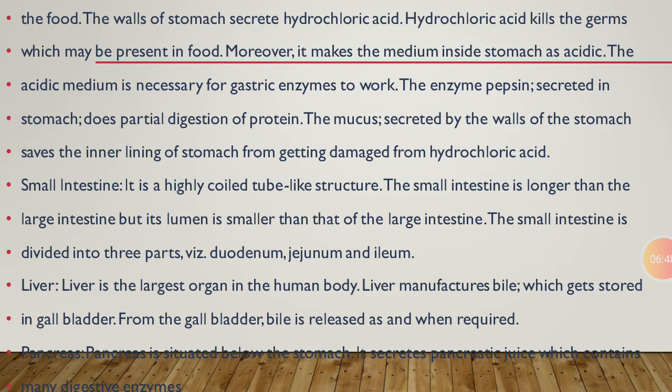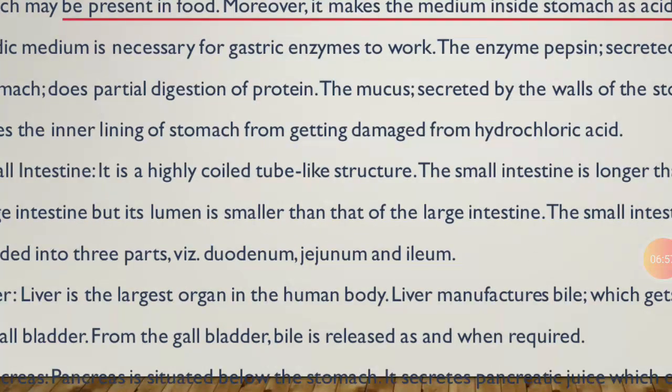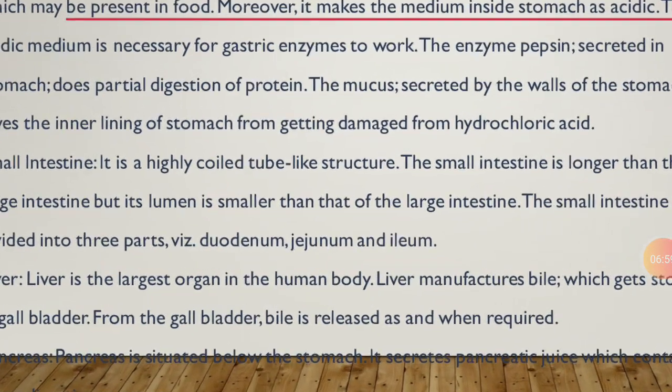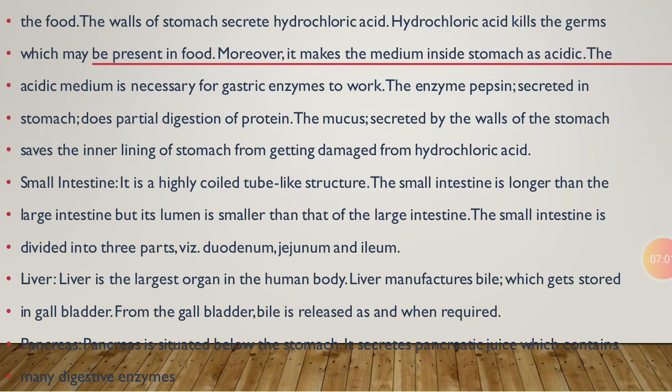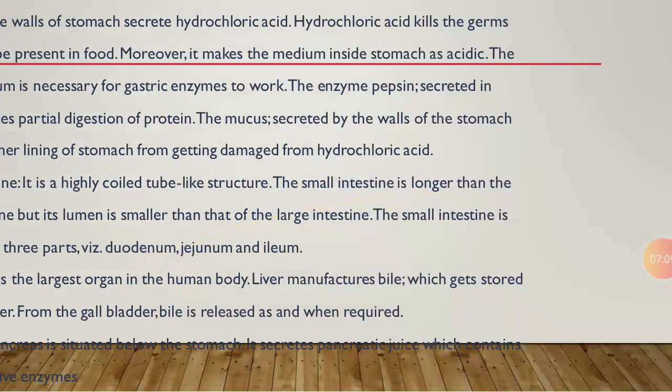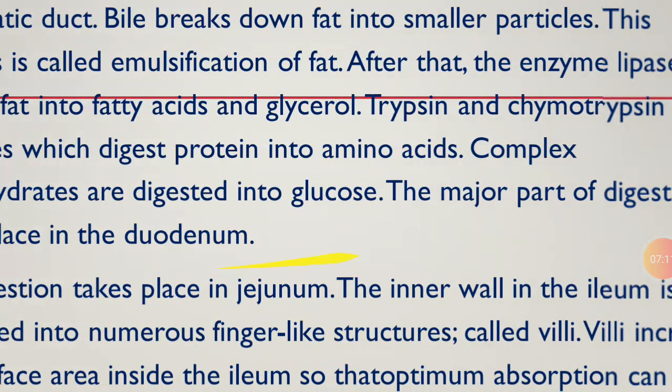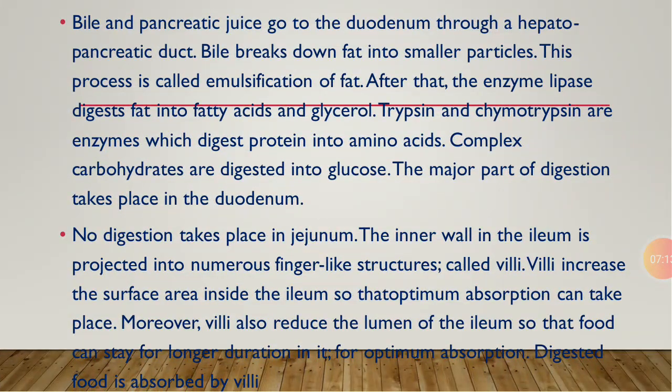Liver is the largest organ in the human body. Liver manufactures bile, which gets stored in the gallbladder. From the gallbladder, bile is released when required. Next, pancreas. Pancreas is situated just below our stomach. It secretes pancreatic juice, which contains digestive enzymes. Next student, bile and pancreatic juices go to the duodenum through the hepatopancreatic duct.